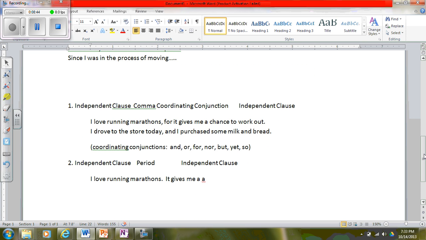The second rule involving clauses: if I have two independent clauses, I can put a period between them. This makes logical sense because an independent clause is a sentence, so if I have two together, I can split them with a period. So this one: I love running marathons. It gives me a chance to work out.